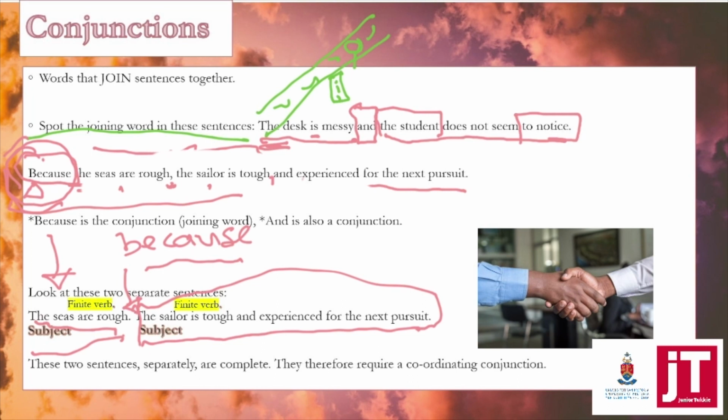But if you want to say the seas are rough, but the sailor is tough, then that will give it a more balanced sentence. Hang on, let's move on to the next slide and I'll show you exactly what I mean.